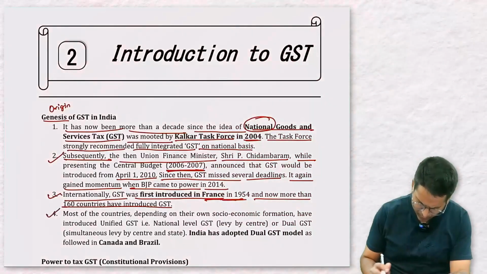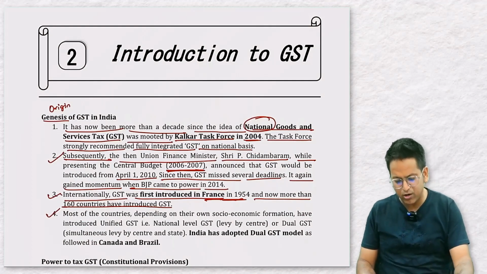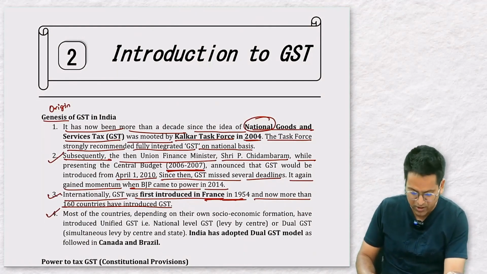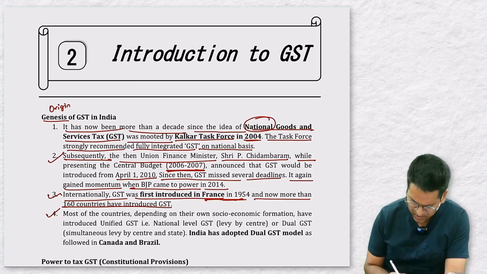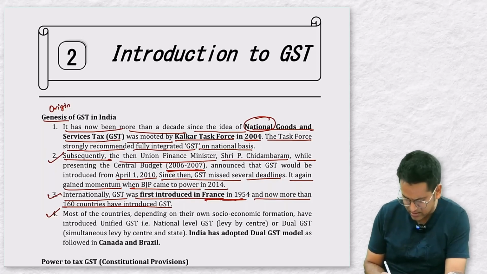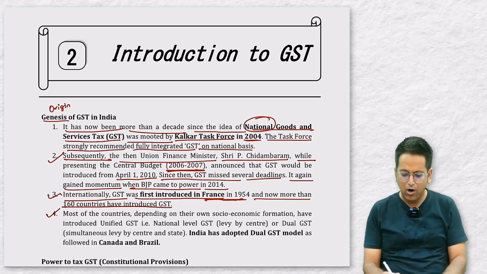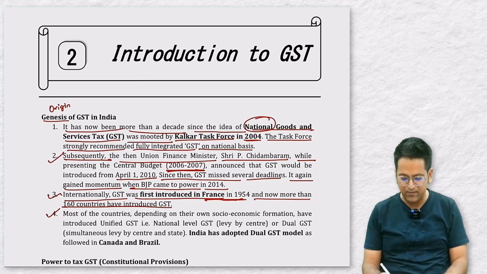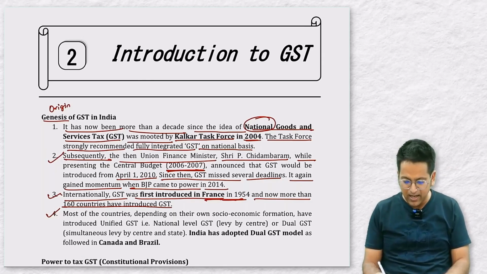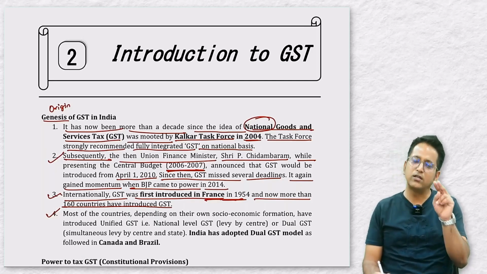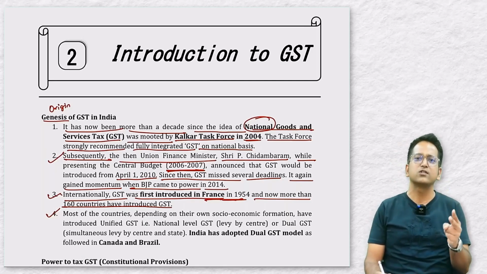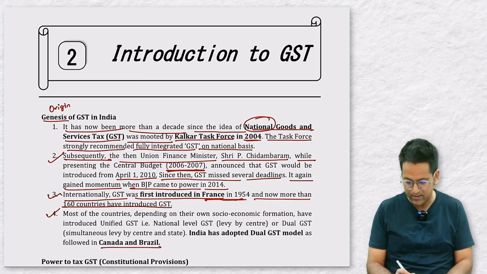See, next point. Most of the countries, depending on their own socio-economic formation, have introduced a unified GST. National GST is also called unified GST, that is, national level GST levied by the center. Or dual GST, simultaneous levy by the center and state. India has adopted the dual GST model. India enforces the dual GST. This dual GST is implemented in other countries, Canada and Brazil. Okay.